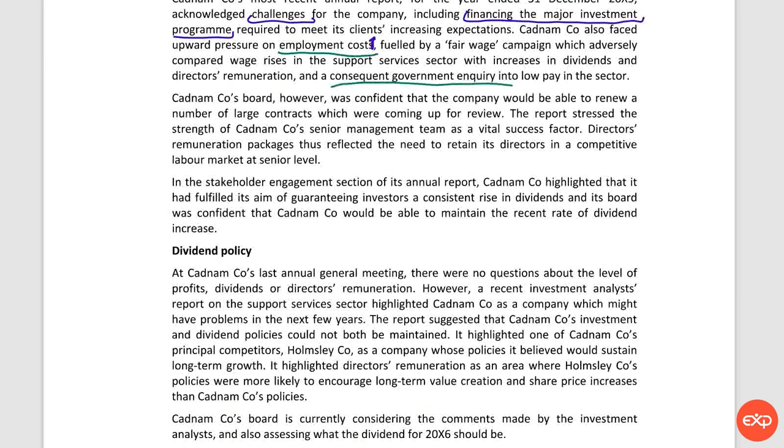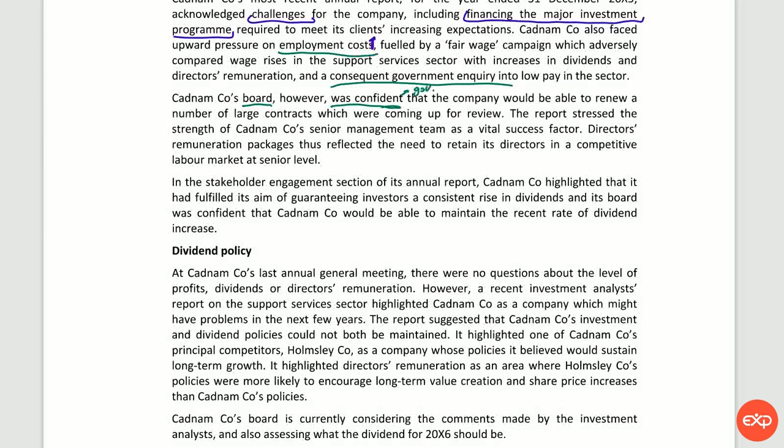Cadmium Company's board, however, was confident that the company would be able to renew a number of large contracts which were coming up for review. So the board is confident, and this raises an issue about its governance, actually, how competent the board is, because they see that there are problems, but they are still very sure.